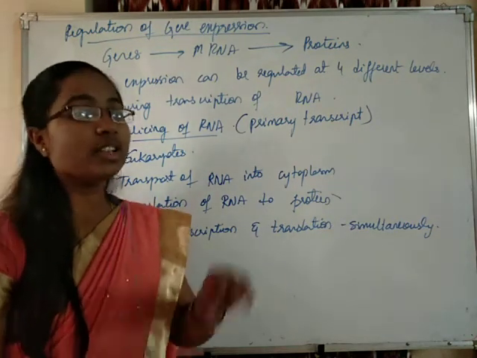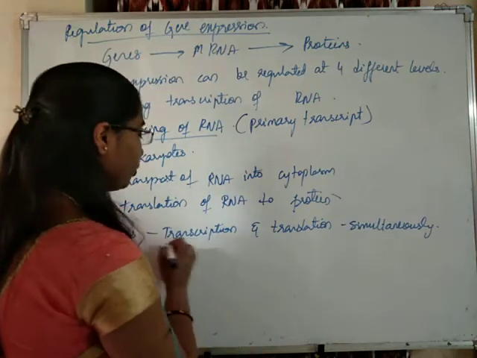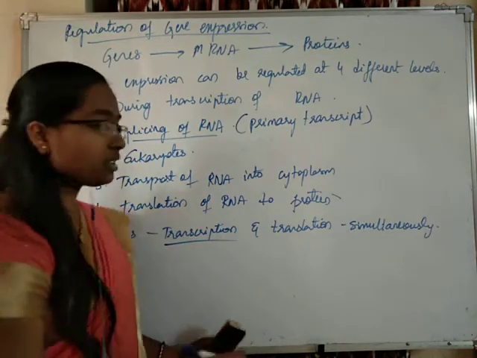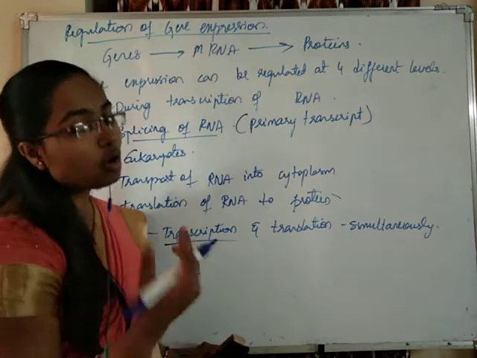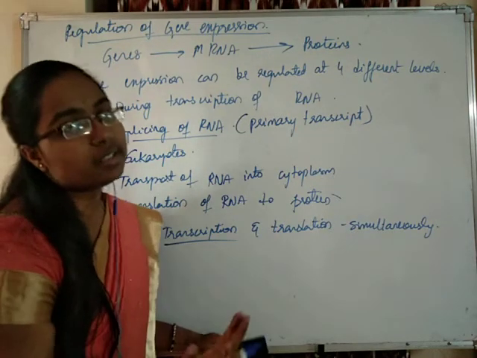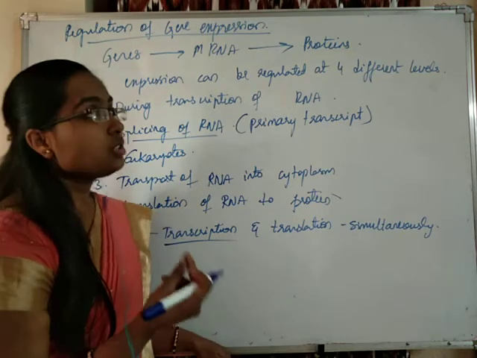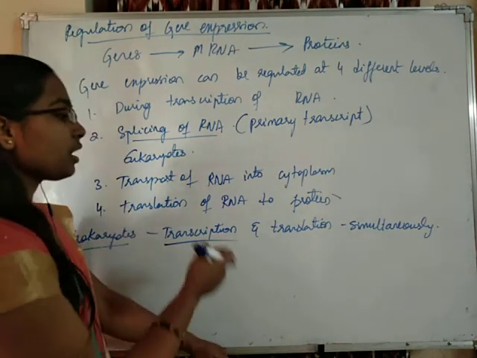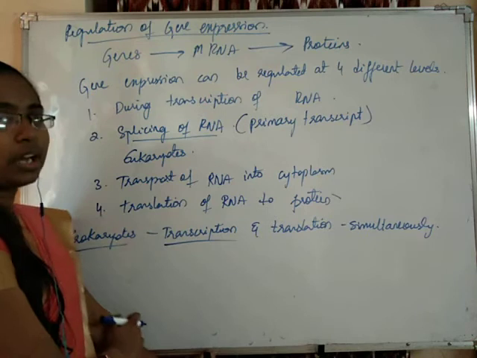Gene expression is mainly regulated at the transcription level, because transcription is occurring along with translation. Whatever mRNA is transcribed is at the same time undergoing translation.